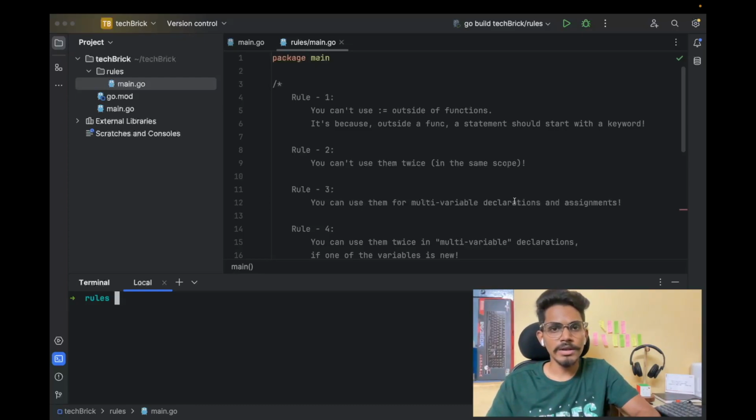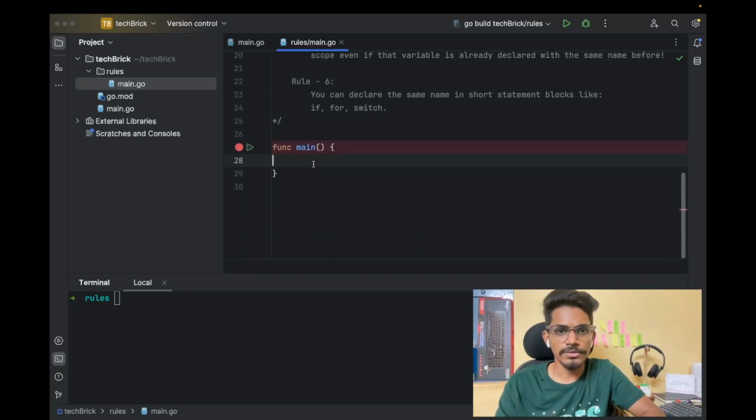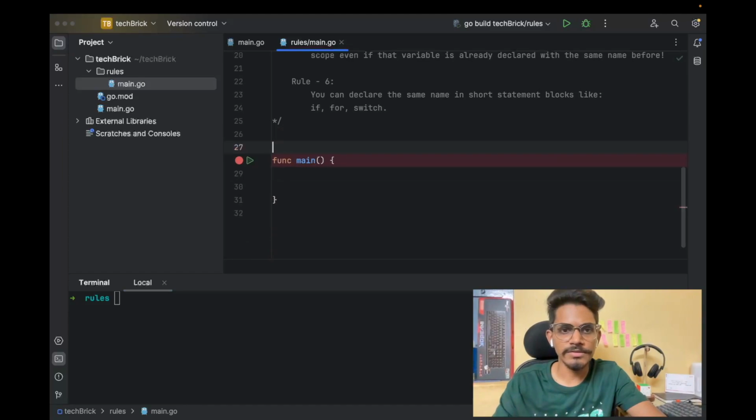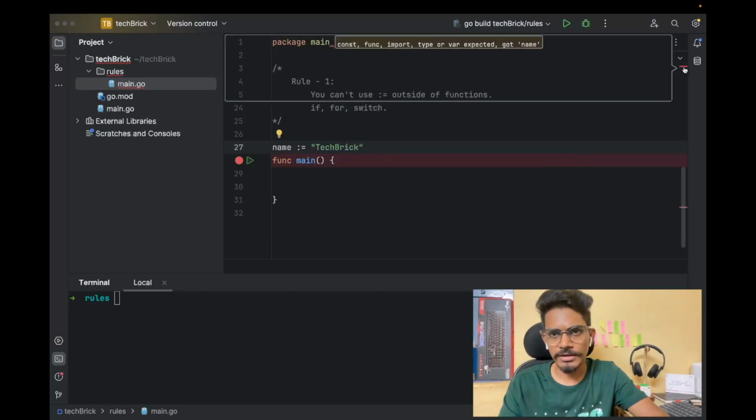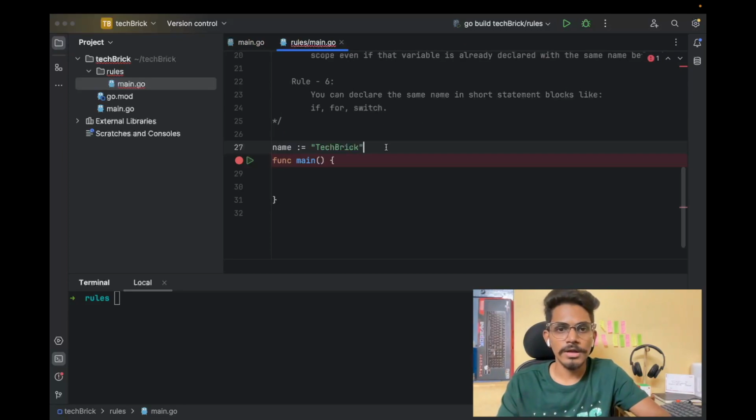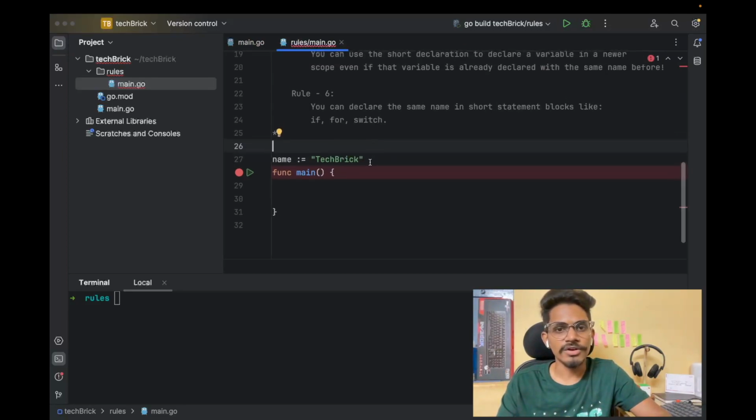So we'll start with rule number one. You can't use shorthand notation outside of functions. It's because outside a function, our statement should start with a keyword. So let's understand with an example. This is outside a function, right? So we will try declaring using a shorthand notation and see what exactly it gives. If you see here, it is showing an error that says constant, function, import, type or var expected, got name. So those are all the keywords. Only keywords are expected outside a function. So we cannot use a shortened notation in order to declare the variable outside any function.